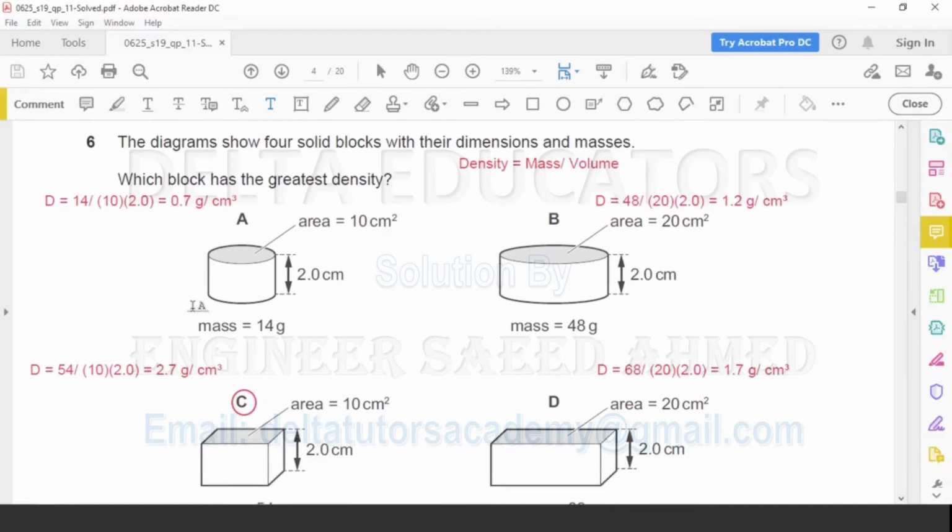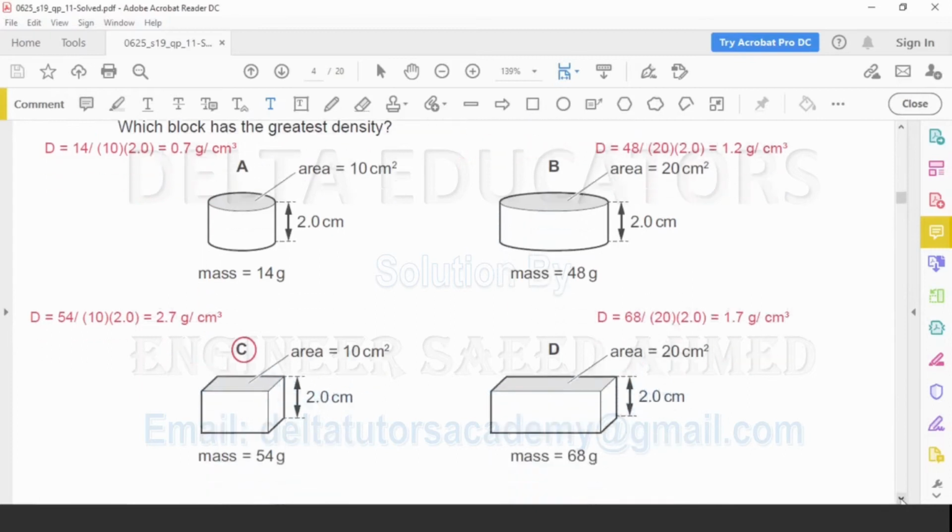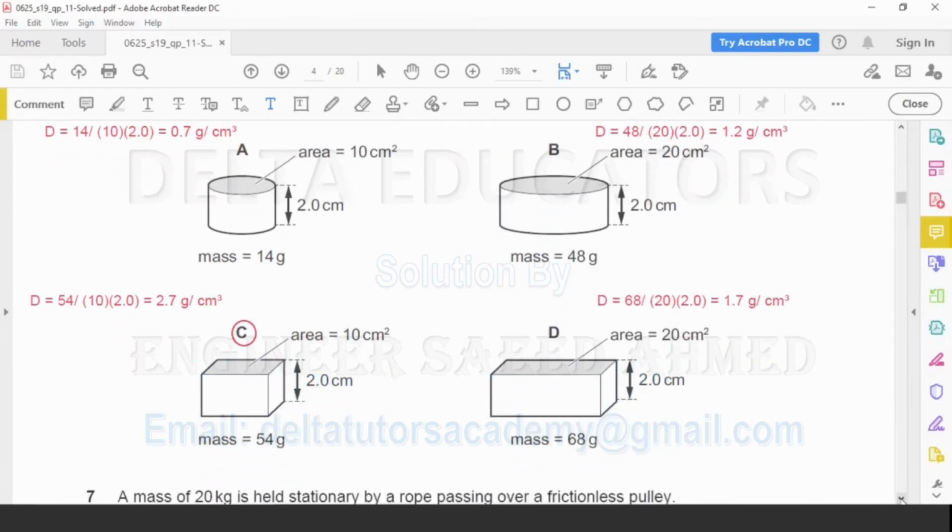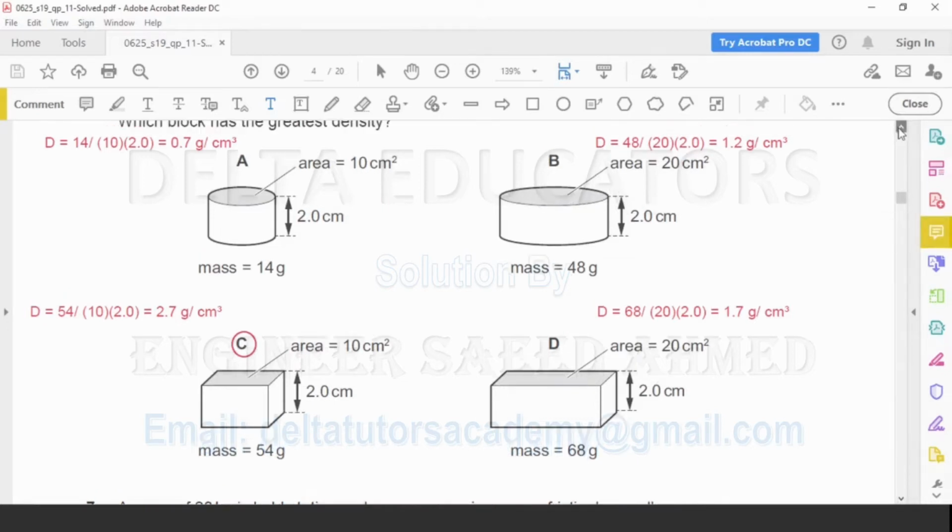Question number 6. The diagrams show 4 solid blocks with their dimensions and masses. Which block has the greatest density? Density is given as mass over volume. Now in all the 4 cases we have mass and also we have area and height. Volume is the product of area into height. So in all the 4 cases we have mass and volume, so we can easily calculate density in all the 4 cases.